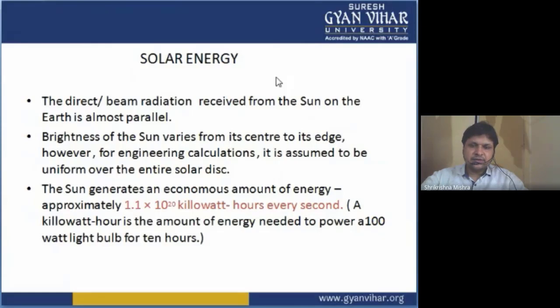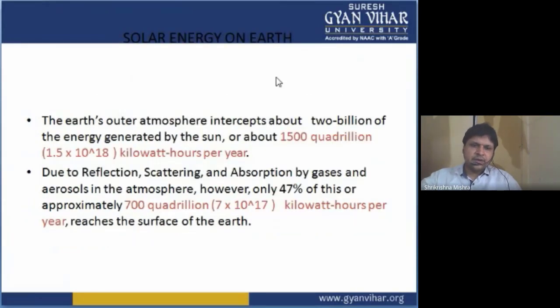The Sun generates an enormous amount of energy, about 1.1 × 10^20 kilowatt hours every second. One kilowatt hour is the amount needed to power a 100-watt bulb continuously for 10 hours. So the energy emitted by the Sun is huge, 1.1 × 10^20 kilowatt hours, and that too in every second.